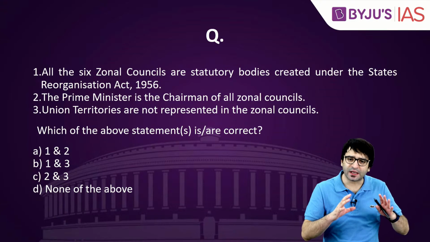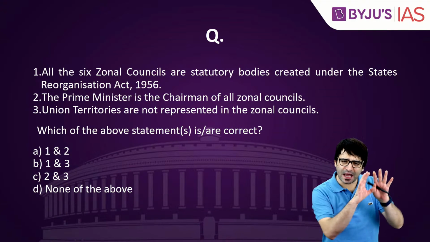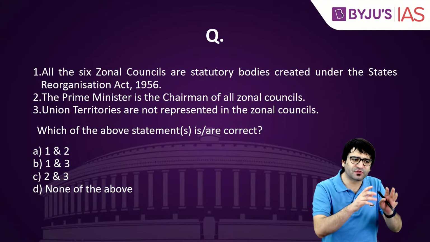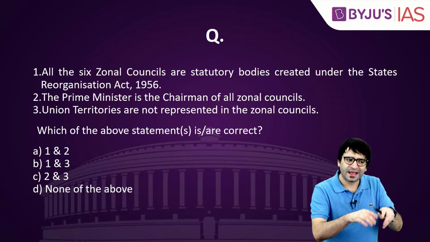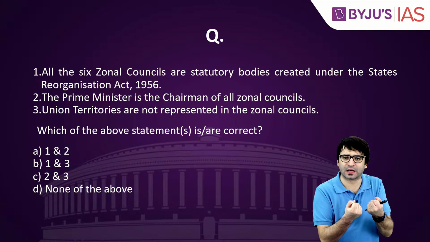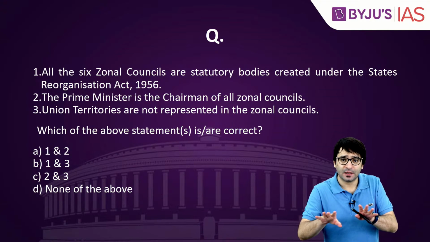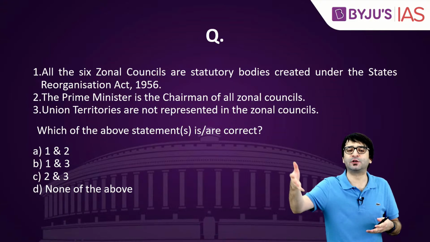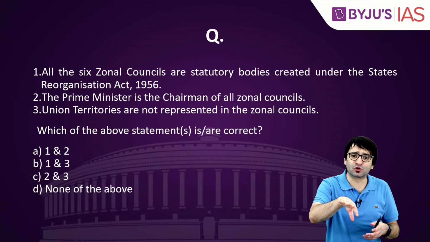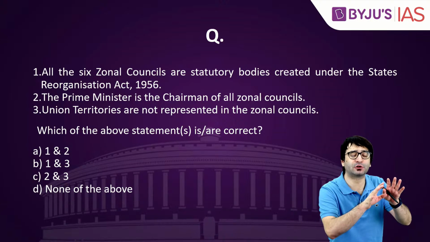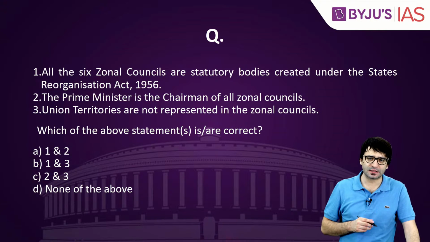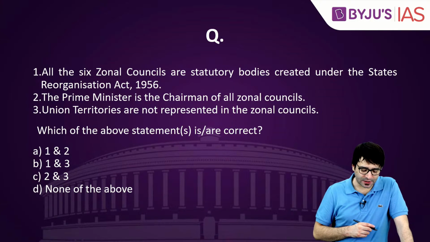Zonal councils were created to ensure that we have a specialized forum where we can discuss all the problems with respect to that zone. In the absence of a very strong zonal council, zonal councils are present, but some critics say because they are not effectively working, that's what led to this crisis. Zonal councils should be effectively working and we will solve the crisis in the Northeast. That's why zonal councils can be asked in your prelims examination.